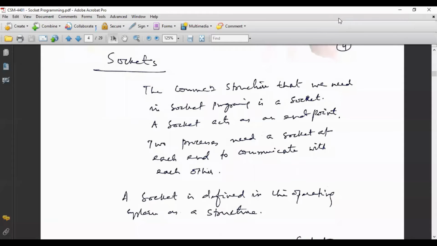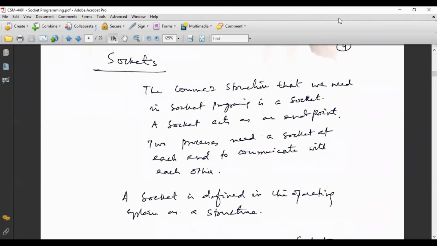Behind the socket there is electricity service, and on the front end there are appliances which want to use the service of electricity. So how to use the service? There should be some interface, and that interface is in terms of plug points or switches. They are known as electric sockets.